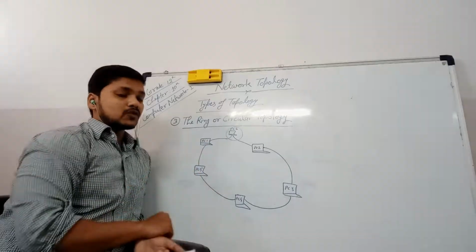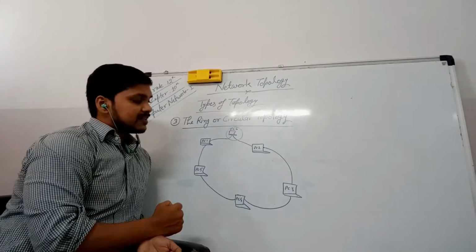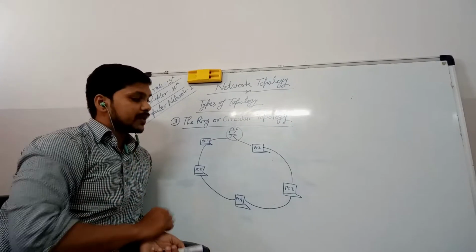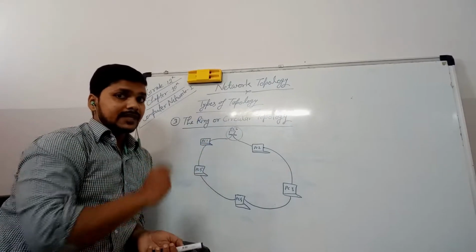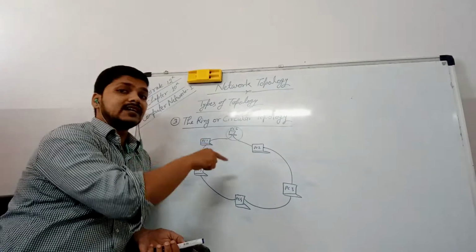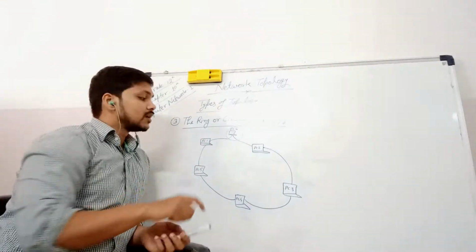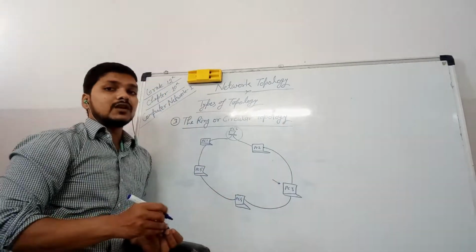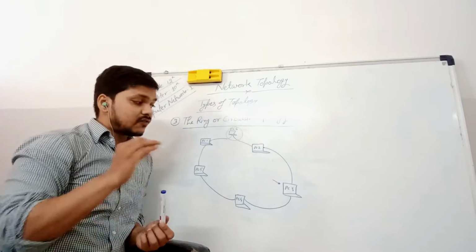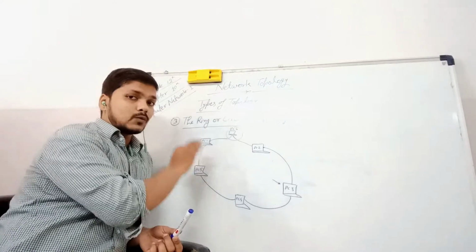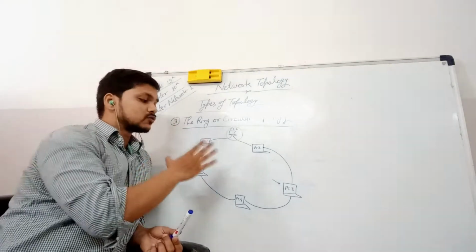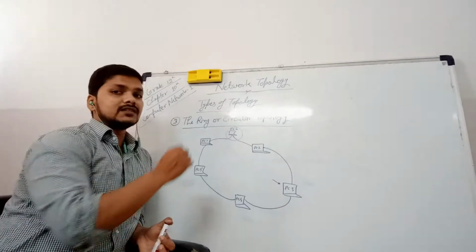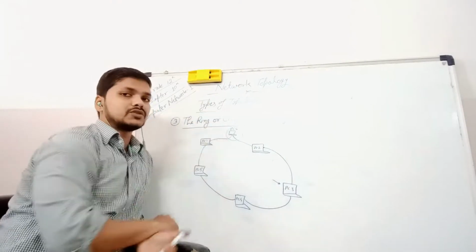And in this type of topology, one more thing is there. If we are having any problem anywhere in the network, then it will be very difficult to detect that fault or problem. For example, if we are having a fault in PC number 3, it will not be easy to find where in this network we are getting the problem. So this could be a disadvantage of this type of ring topology.